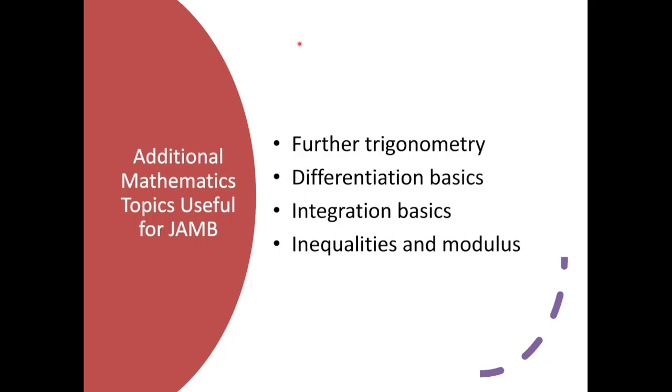We have cosec theta equals 1 over sine theta, right? And then sec theta equals 1 over cos theta. Then we have cot theta equals 1 over tan theta. You must know all these. They are very important. One or two questions might come out from it.